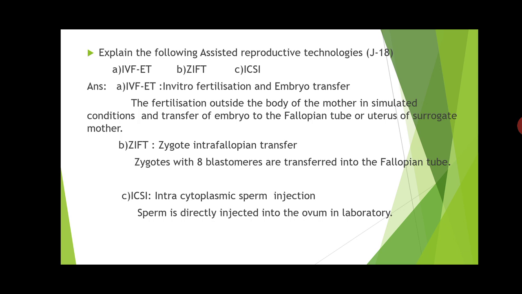The next is about ICSI, that is intracytoplasmic sperm injection. So what do they do here? Here the sperms are directly injected into the cytoplasm of the ovum in the laboratory. So these are the 3 assisted reproductive technologies used to overcome infertility. It is a 3 marks question, 3 options they have asked. Each point you have to explain very briefly, and each option will carry 1 mark. So this is how you have to explain the answers.